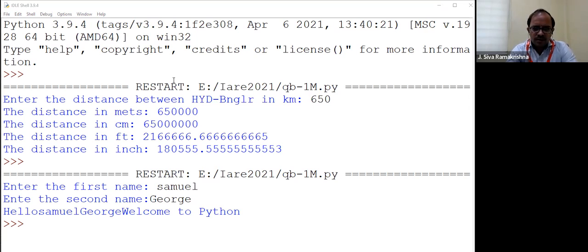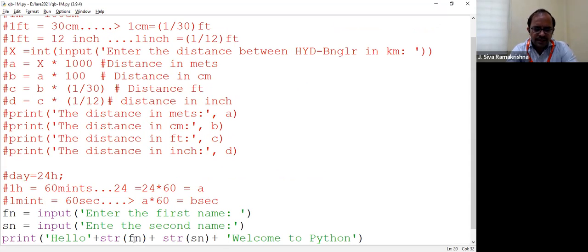So how to combine multiple strings, you can use like this. Fn is a variable, in fact. You can combine with another variable saying string of Fn plus string of Sn, which is also another variable. And finally, you are asked to print the complete statement. Hope you are clear with this.